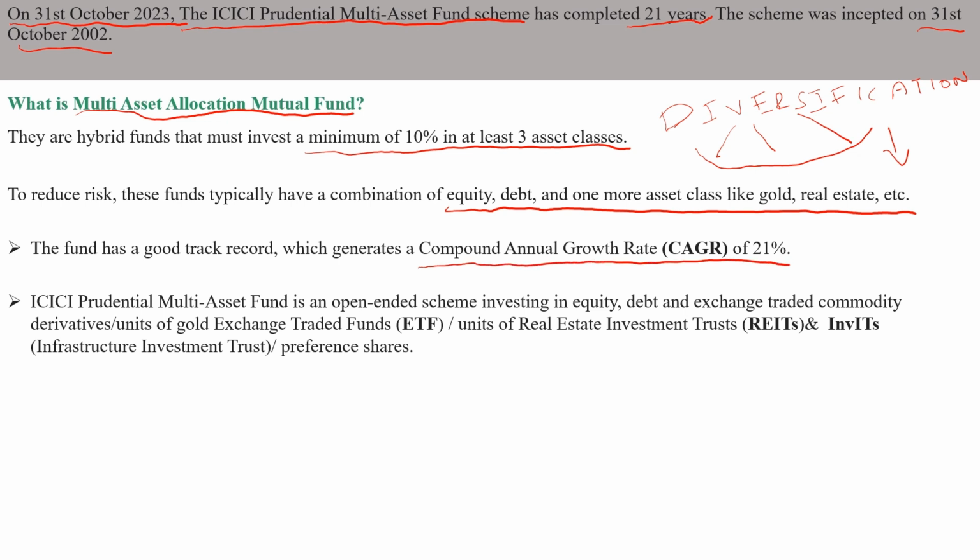So this fund has given a growth rate of 21%, and we have seen what this multi-asset allocation fund is. Now we will see what this ICICI Prudential Multi-Asset Fund is investing in. They are investing in equity, debt, and exchange traded commodities, derivatives, units of gold exchange traded funds, or units of real estate investment trusts and infrastructure investment trusts, and preference shares. Other than equity and debt, they are investing in any one of these. So basically, this ICICI Prudential Multi-Asset Fund has completed 21 years.